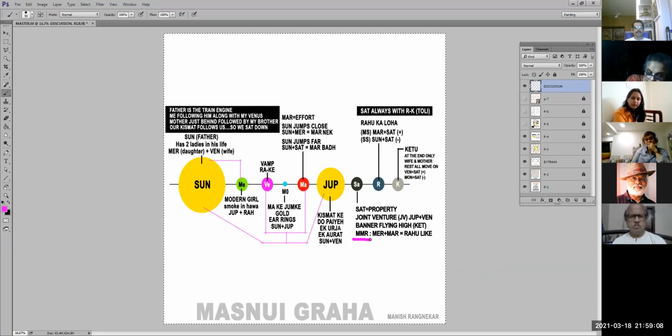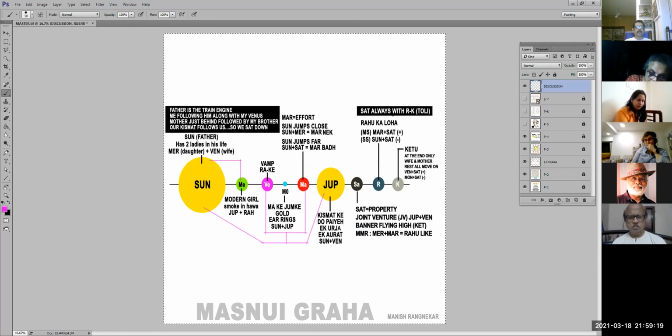Okay. And the other one, this one was MMR, if you remember the initials. So Mercury plus Mars is Rahu like. So MMR. Okay. So this is how you remember Saturn.